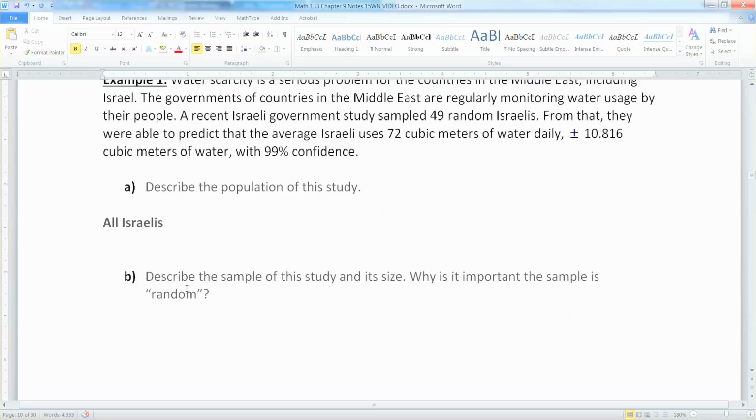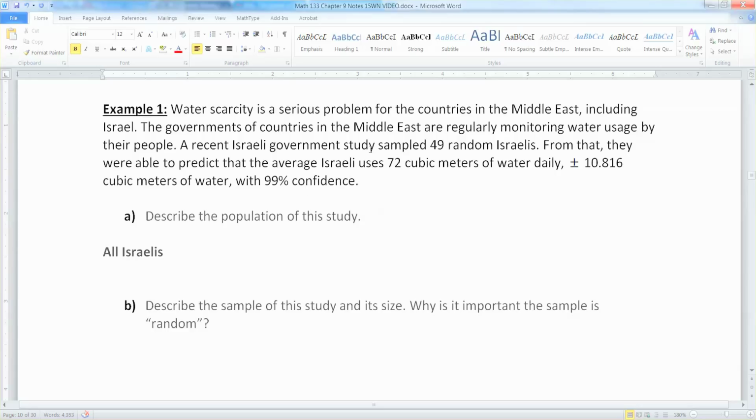Now the sample, we're going to describe it. So the sample was the 49 random Israelis right there. Let me highlight that. All right, so that was our sample. So I'll say that. Describe the sample. And the answer is it was the random Israelis chosen.